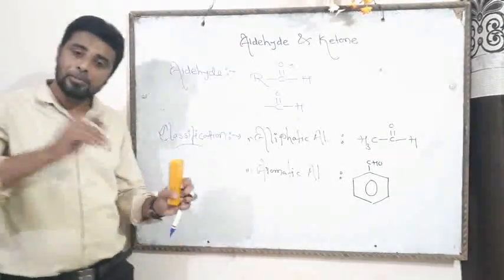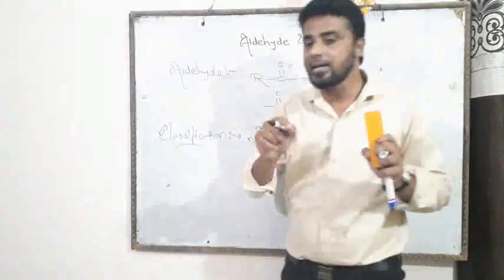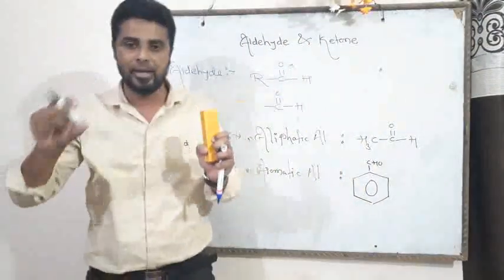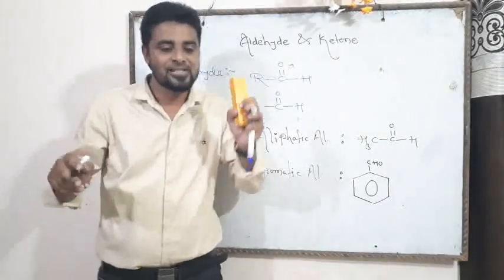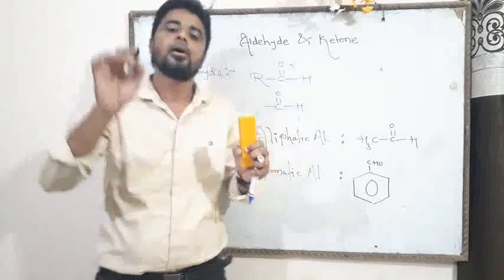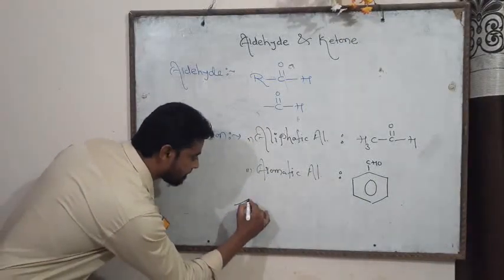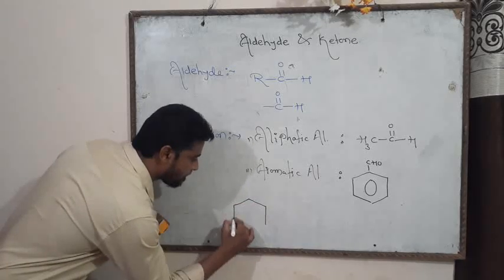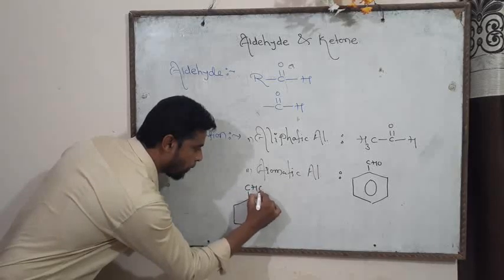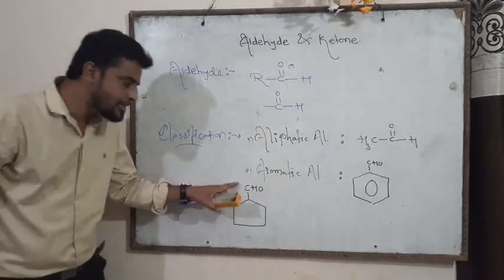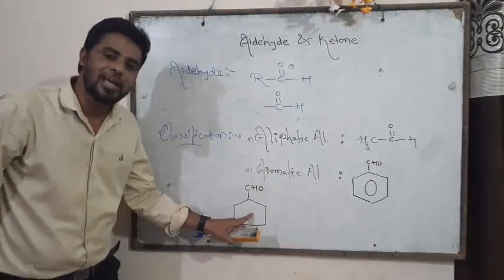But if the formyl group is attached to a cyclic compound, then first we write the name of the cyclic alkane, means cycloalkane, followed by the suffix carbaldehyde. For example friend, here CHO means the formyl functional group is attached to the cyclopentane.